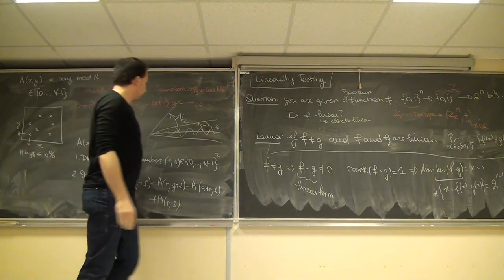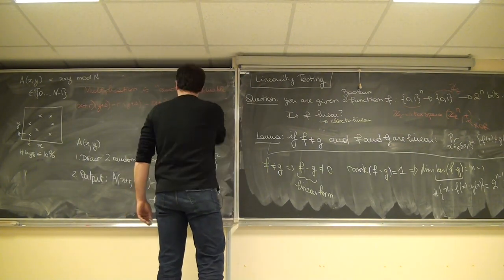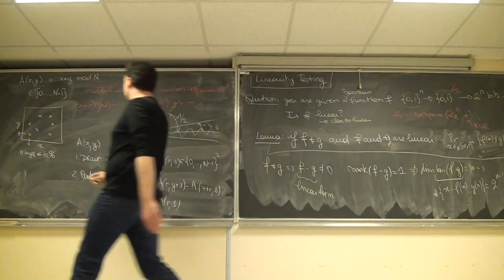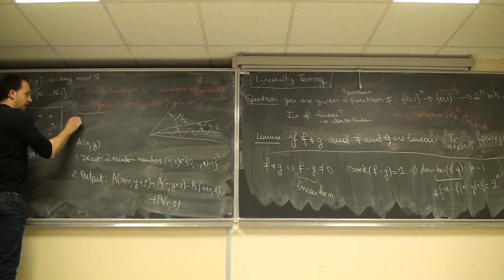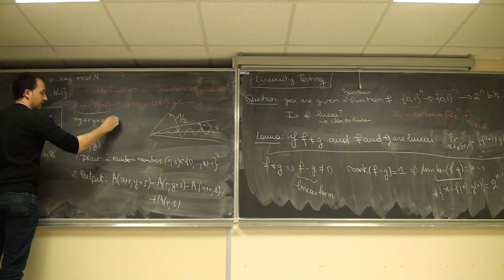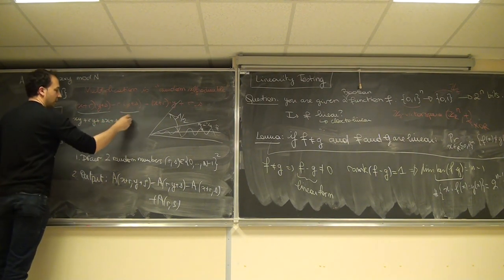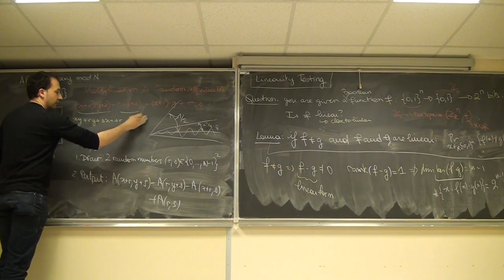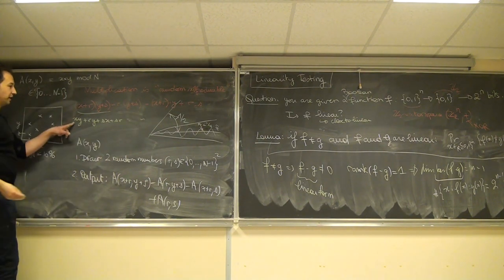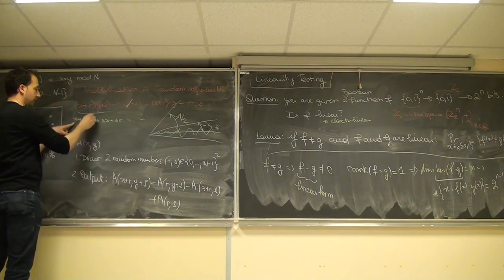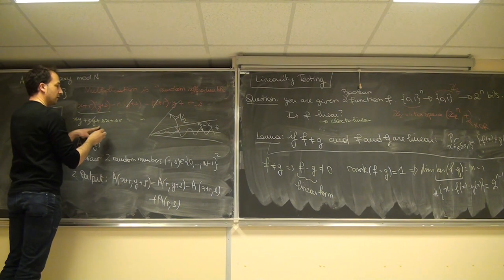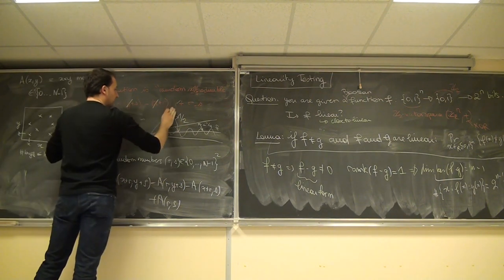If you expand everything, this is xy plus ry plus sx plus sr. This is ry plus rs. Now this ry will cancel this one.